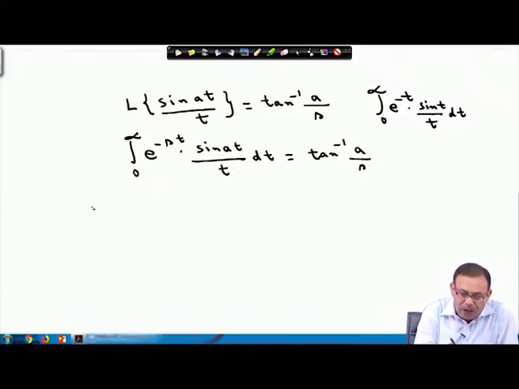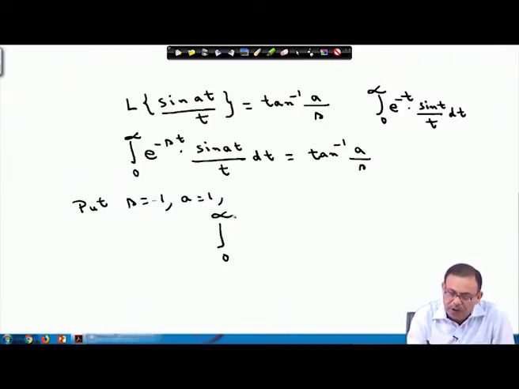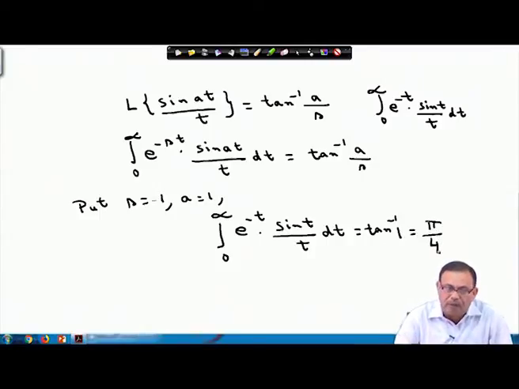So, obviously, I will put s equals 1 here and also a equals 1 here, so that the left hand side integral becomes the integral from 0 to infinity of e^(-t) sin t by t dt, which is quite obvious, and this equals tan inverse 1 by 1, tan inverse 1, which is nothing but pi by 4. So, the value of this integral is pi by 4.